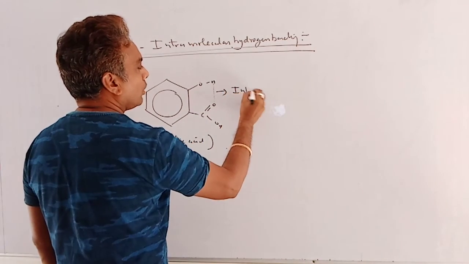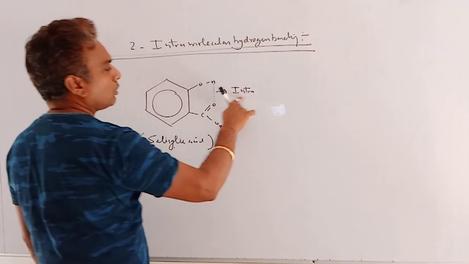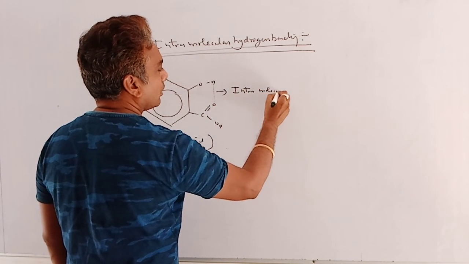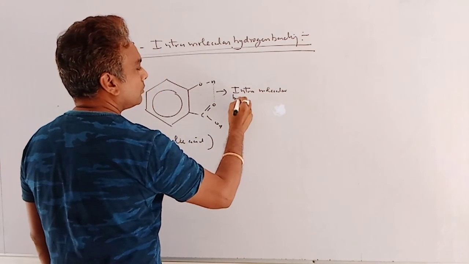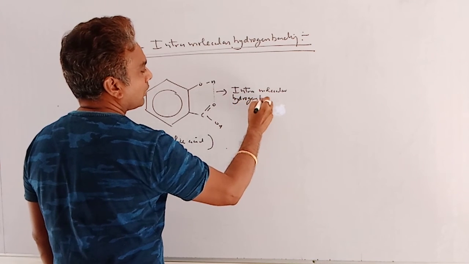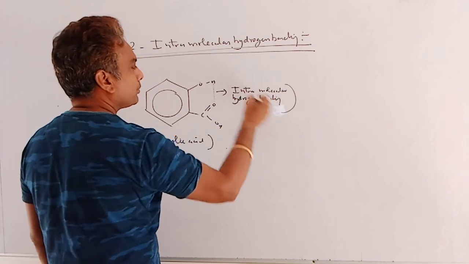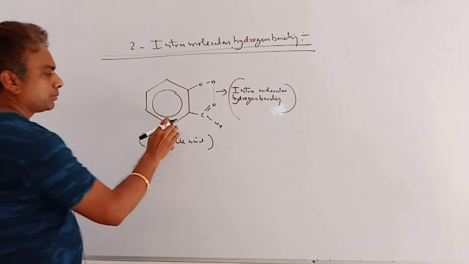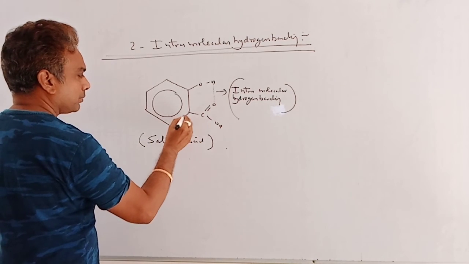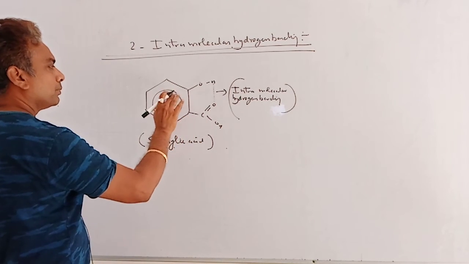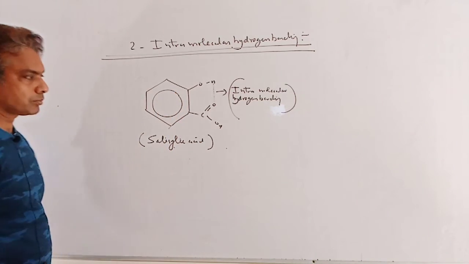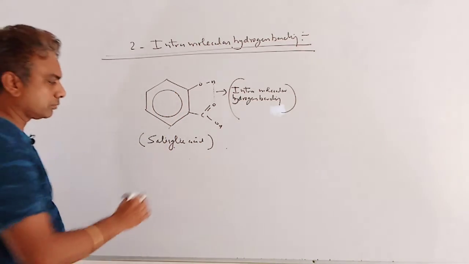Because it is within a molecule, it is known as intramolecular hydrogen bonding. Clear?